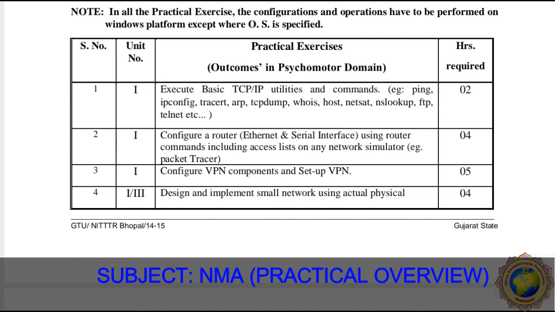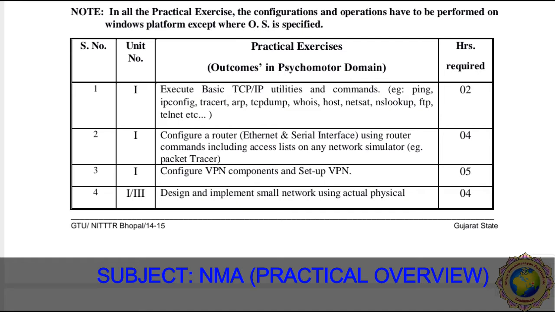Then the second practical is to configure a router. Here the task is to configure the router. Configure a router with Ethernet and serial interface using router commands, including access lists, in any network simulator. Here we have to use Packet Tracer, using Cisco Packet Tracer. Dear students, we have to perform this practical using Cisco Packet Tracer.